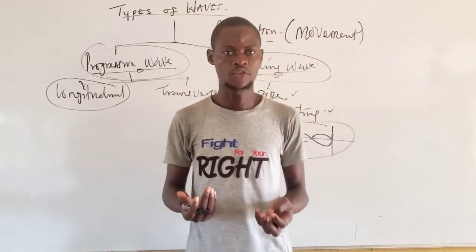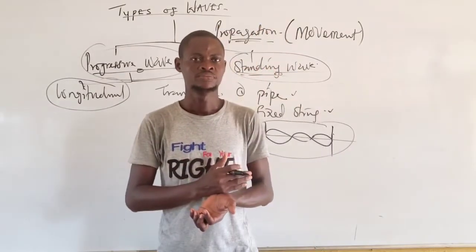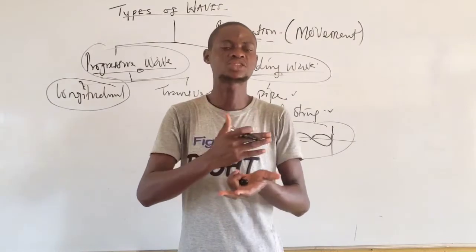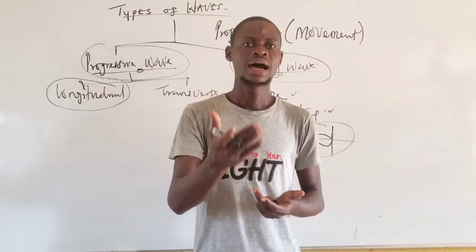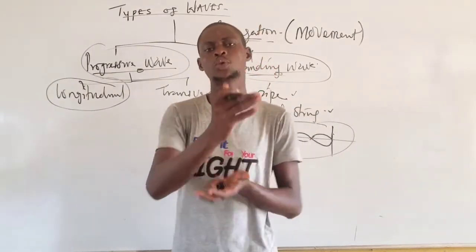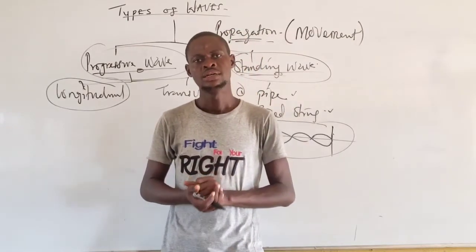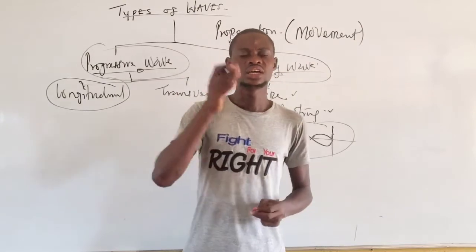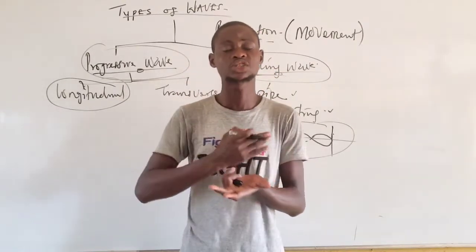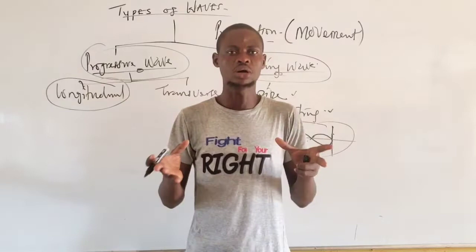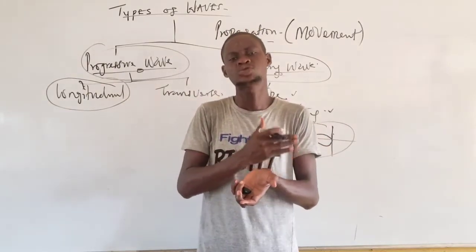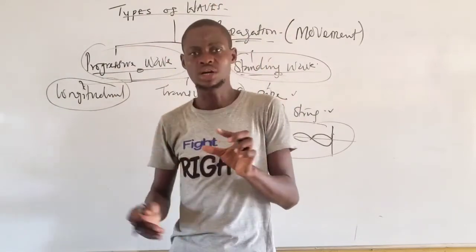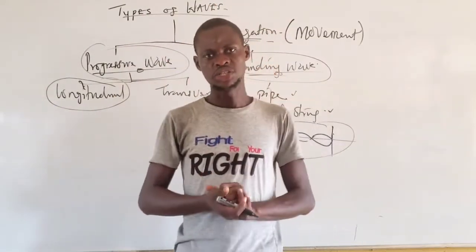When we say longitudinal waves, these are waves in which the particles of the medium are propagating, or let me say they are traveling, in the same direction as the direction of travel of the wave. I said earlier in my last video that it is the particles of the medium that are traveling, not the whole medium. When the particles travel from one point to another, they tend to disturb the medium.